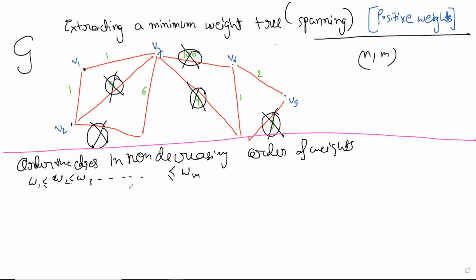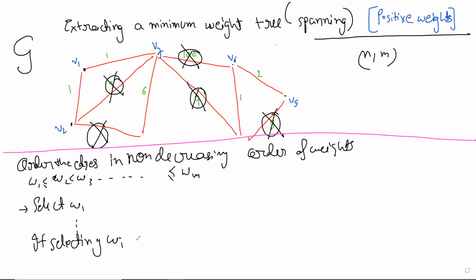So just do this, and then what you do is select W1, and so on. Just keep doing it.